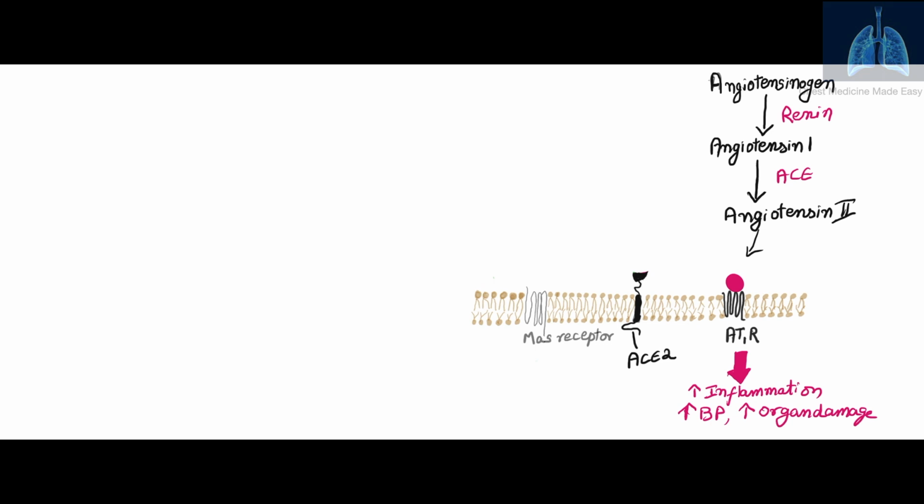So angiotensinogen gets converted by renin to angiotensin I, which gets converted to angiotensin II by angiotensin converting enzyme. The angiotensin II acts on the AT1 receptor, leading to increased inflammation, increased BP, and increased organ damage. Now this is the classic RAS pathway.